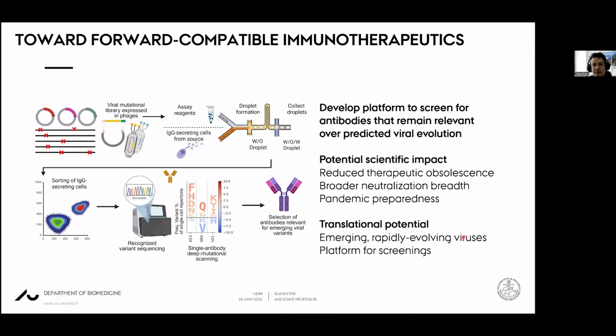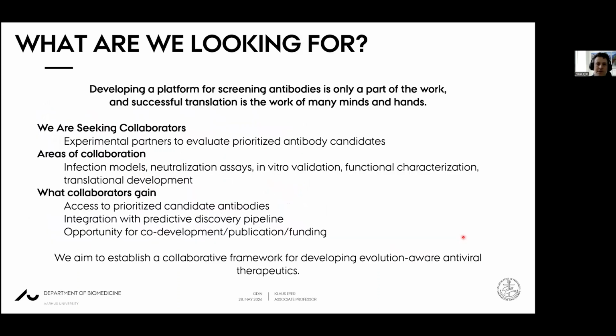So that's one case of the platform that we would like to develop, but of course selection and screening is only one part. So what we're looking for is to have a validation and characterization platform attached to this that allows us to look at these antibody candidates in infection models, neutralization assays, in vitro validation and so on, where you can characterize the functionality or also the predicted aspects using our technology. Because then, in a sense, we would establish a collaborative framework that allows us to develop evolution-aware antiviral therapeutics at a relatively rapid pace, and with a broad antigen spectrum.